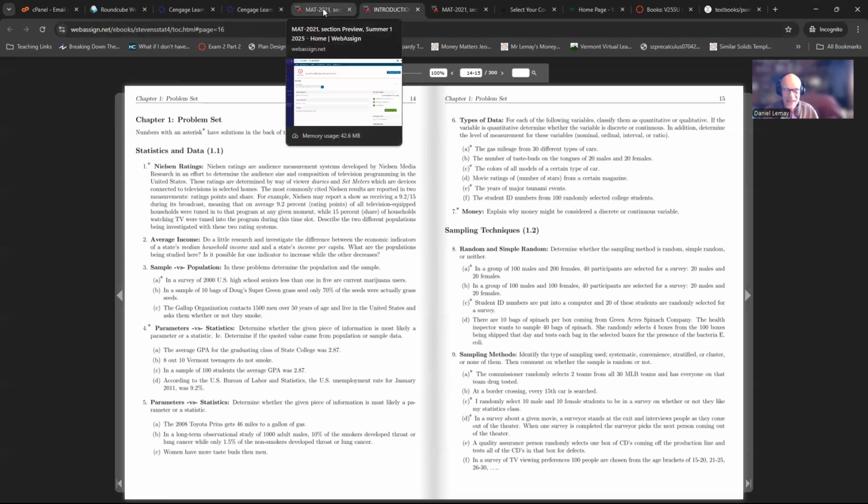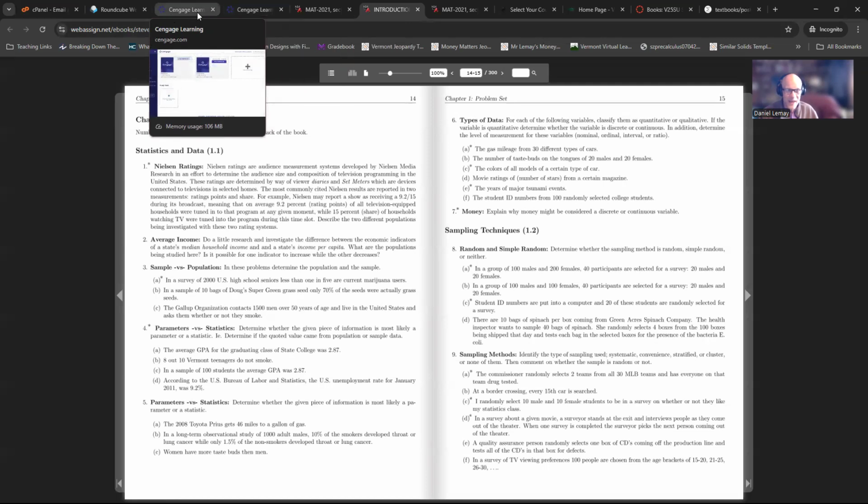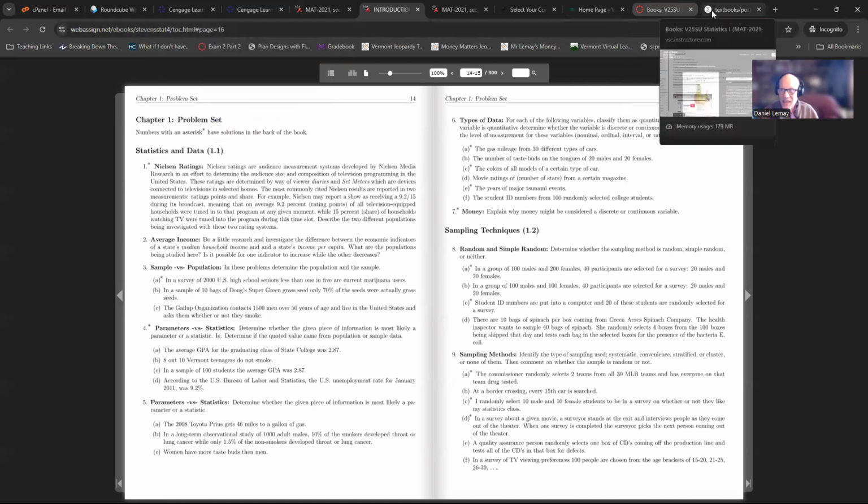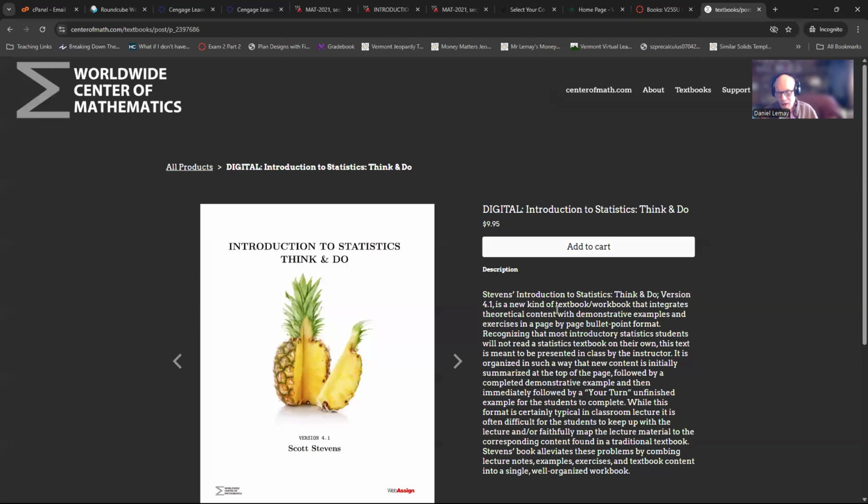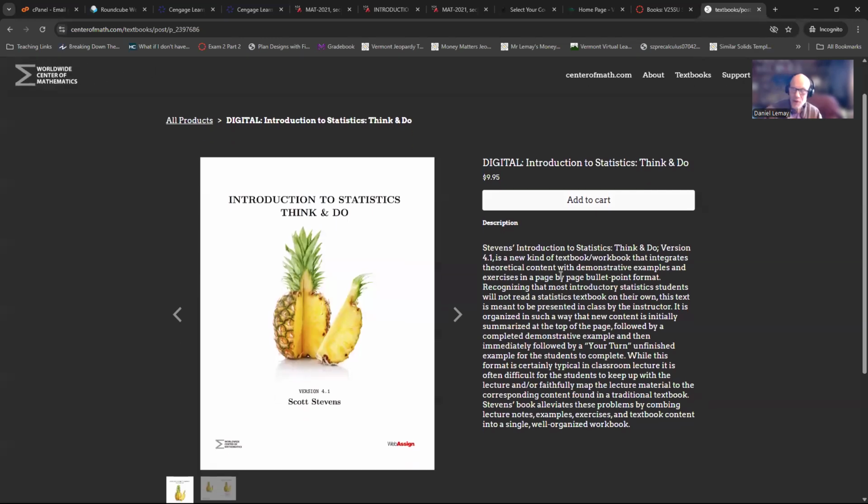Let's see. Here we go. Worldwide Center of Math. So this is a PDF version of the textbook. What you can do is pay $10 for it, download it, and if you have a cheap way to print it, I'm not telling you to find some high school teacher or elementary school teacher that has access to a copier, but you might know one and maybe get it printed for you. Cheap, hole punch it in a binder. Pretty cheap way to get access to the paper.